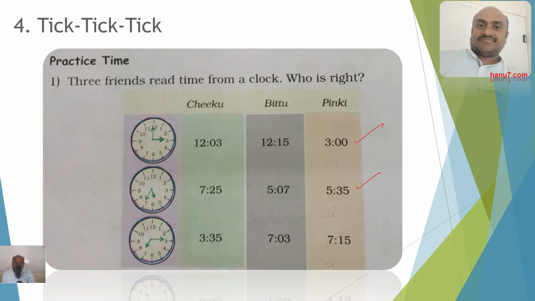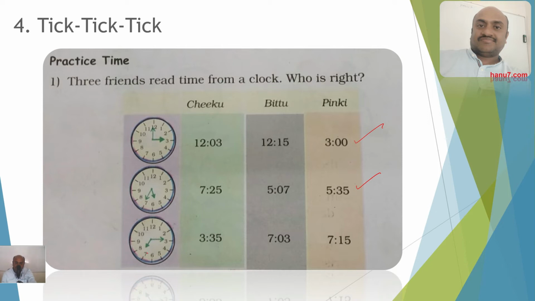There are 2 options after 5. One is 5:07. We should not jump to a conclusion like that, like the other girl in the previous discussion had. It is not 5:07. It is 5:35.